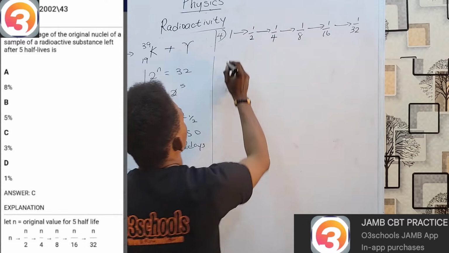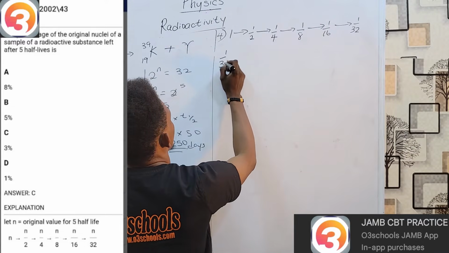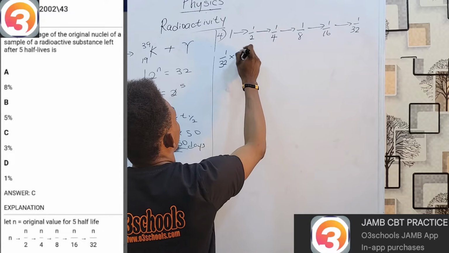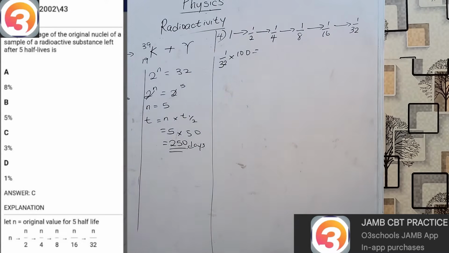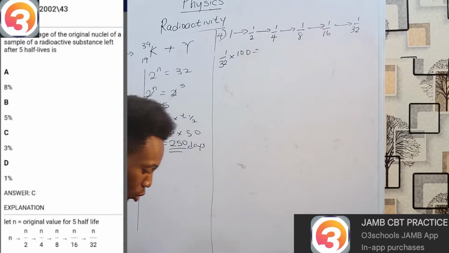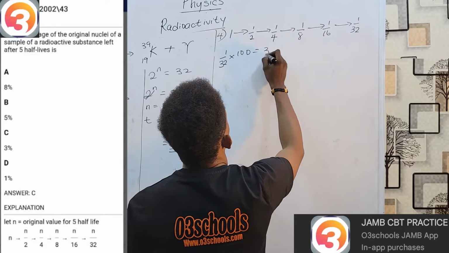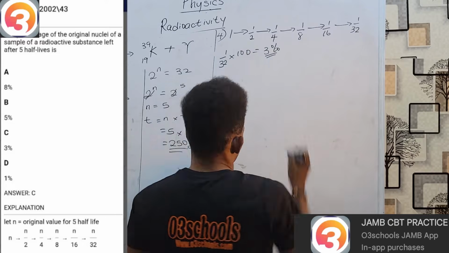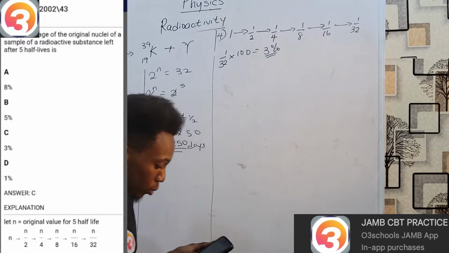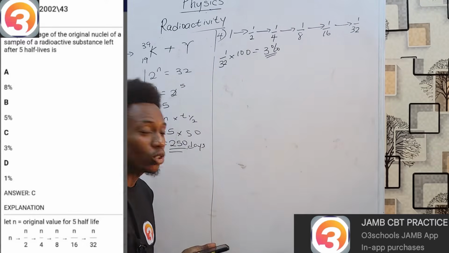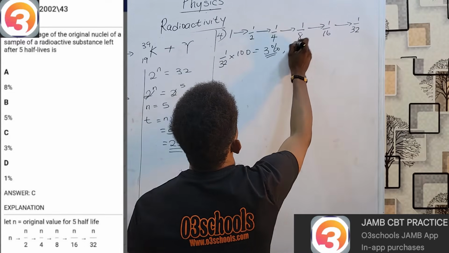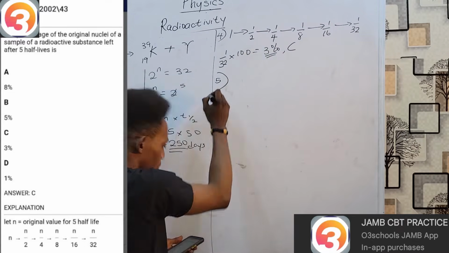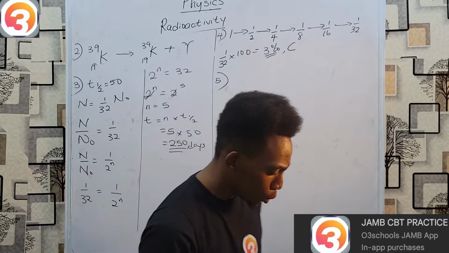However, they're asking us to find it in terms of percentage. What is the percentage? To simply find the percentage is simply to multiply by 100. So using your calculator, 100 divided by 32 is 3%. Or to be exact, 3.125. But since our option doesn't have decimal point, we are taking 3%, which is option C. You see, very, very simple.